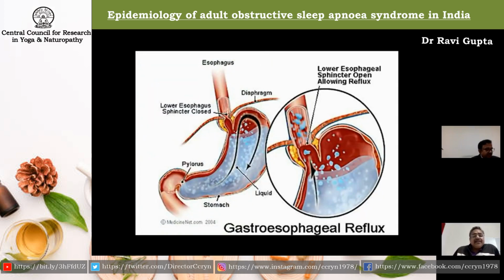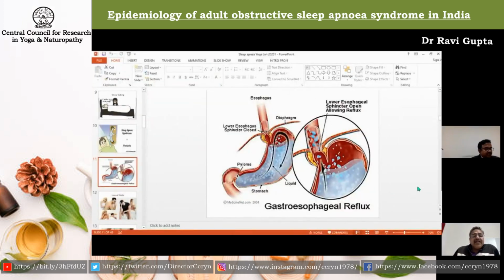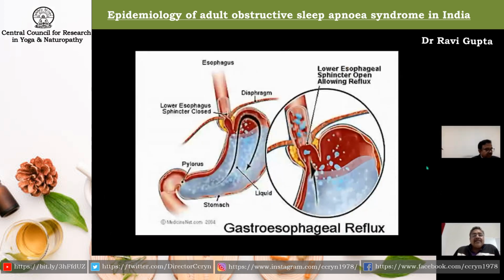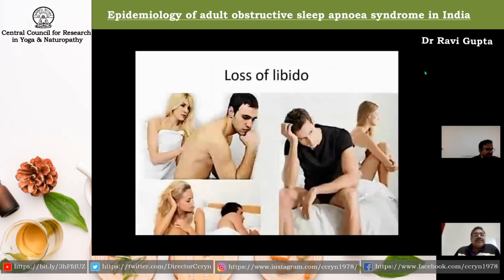Now, these patients, since they are breathing against a closed glottis, as we have seen in the earlier part, that increases the abdominal pressure and increases the reflux of food into the upper tract and esophagus. These patients complain of heartburn, especially at night. Many of them complain of water brash at night, and they say that whenever I'm sleeping, I often feel that whatever food I had eaten or the acid refluxes and tries to come out of my nose. Next slide, please.